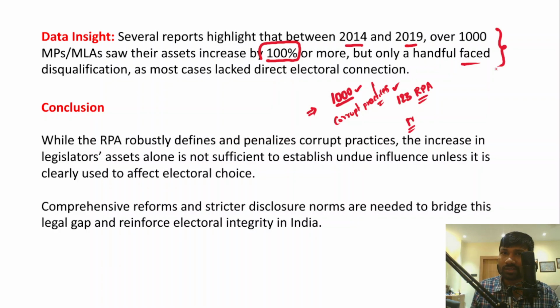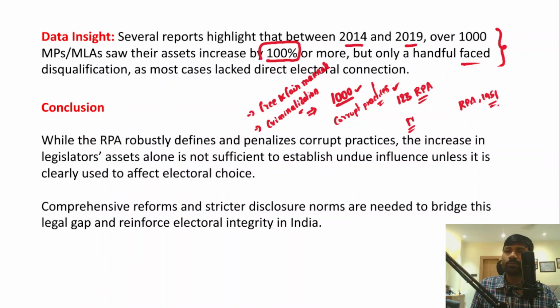And in the conclusion of the answer, what you have to write? You have to emphasize the need for conducting elections in a free and fair manner, and you should stress the need to check the criminalization of politics. Already we have the Representation of People Act of 1951, and this Act clearly defines what constitutes a corrupt practice.